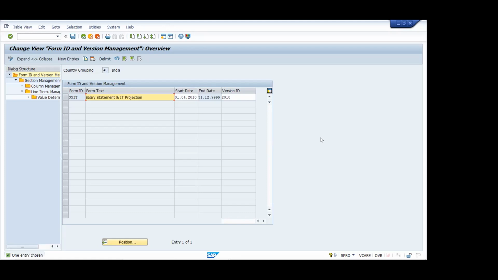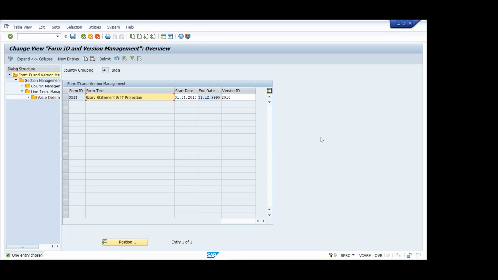Suppose a person has a salary bracket of say 16 lakh. Then it will show this is your salary, you have section 80C and other deductions you have saved, and after those deductions this is your tax. For the initial 2.5 lakhs there is no tax, 2.5 to 5 lakhs is 5%, and beyond that it is 20%. A detailed calculation will be available in a form, and that will be reflected in the employee self-service.